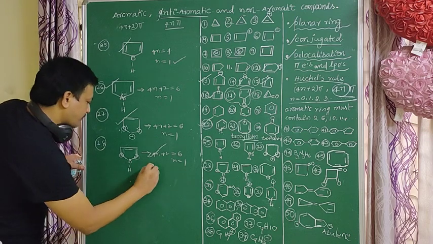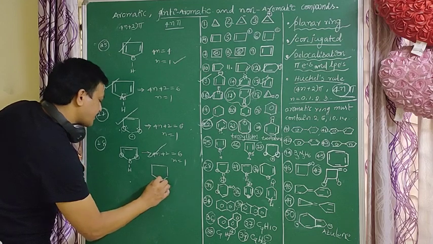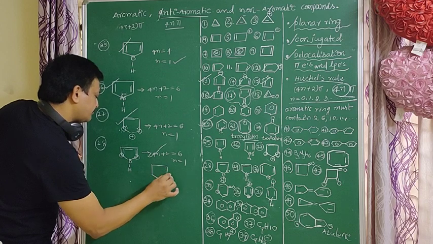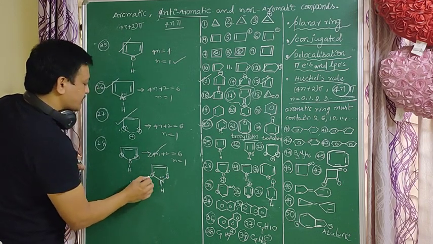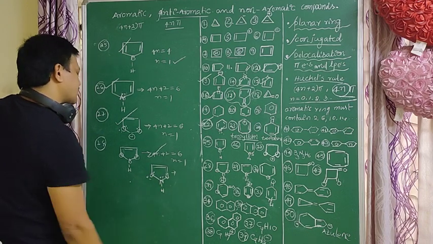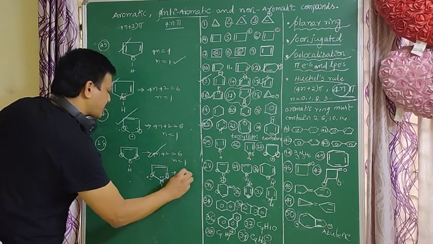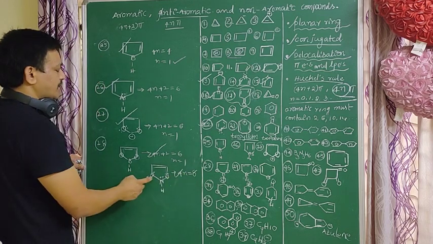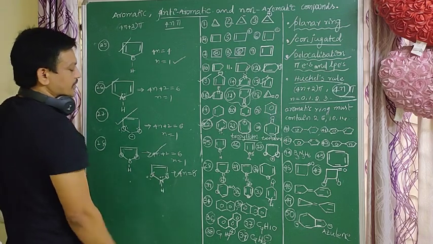So next, here minus is there. Very very important, minus means lone pair atoms are there. So here one lone pair is involved in conjugation, here also one lone pair is involved in conjugation, and here also one lone pair is involved in conjugation. How many total electrons are there? 8 electrons. So 4n equal to 8. It follows the 4n rule. It is an anti-aromatic compound.